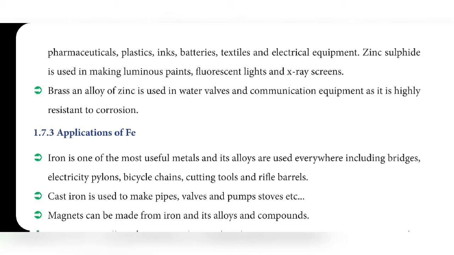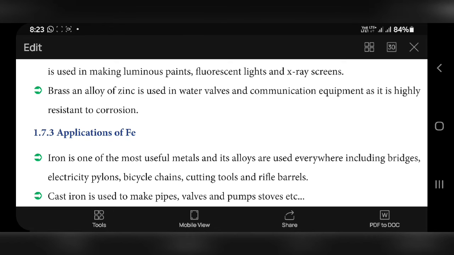Brass, an alloy of zinc, is used in water valves and communication equipment as it is highly resistant to corrosion. Here they told about the uses of brass. Brass means what? An alloy of zinc.